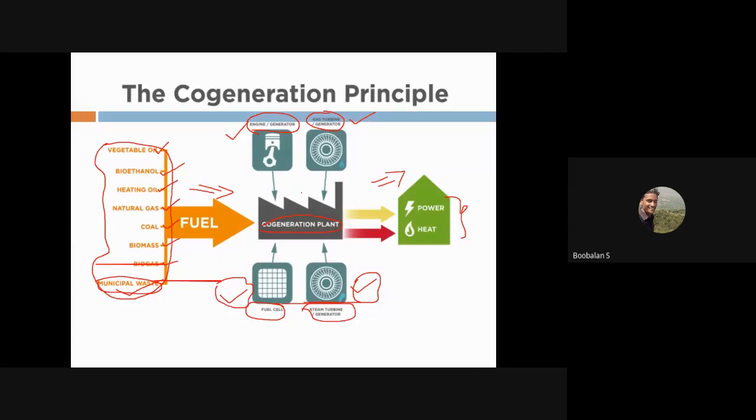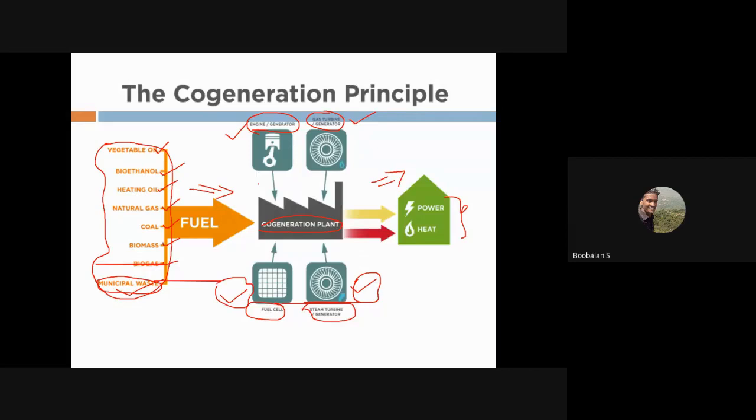But as energy management people, what are we actually going to do in the forthcoming classes, right? So first of all, today we need to understand the working principle of these different kinds of cogeneration plants. Once you understand, we are going to do monitoring as well as management. So we just need to observe what is happening, right? First we observe, then we monitor, and then we can do management. So this is a way of doing management, right?